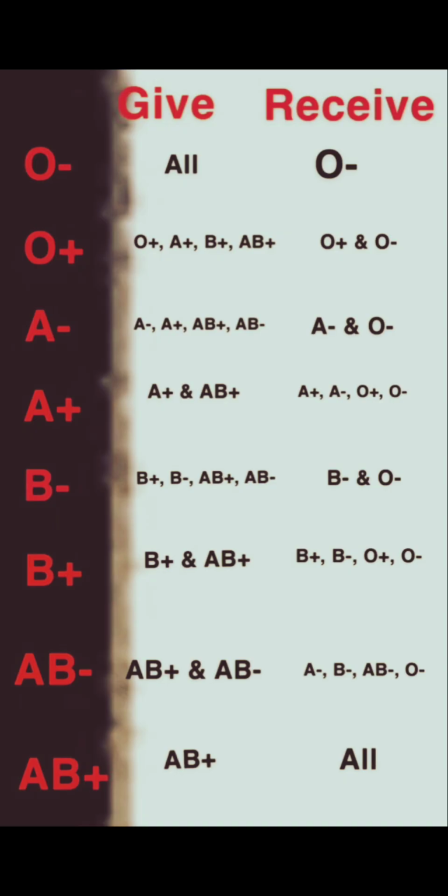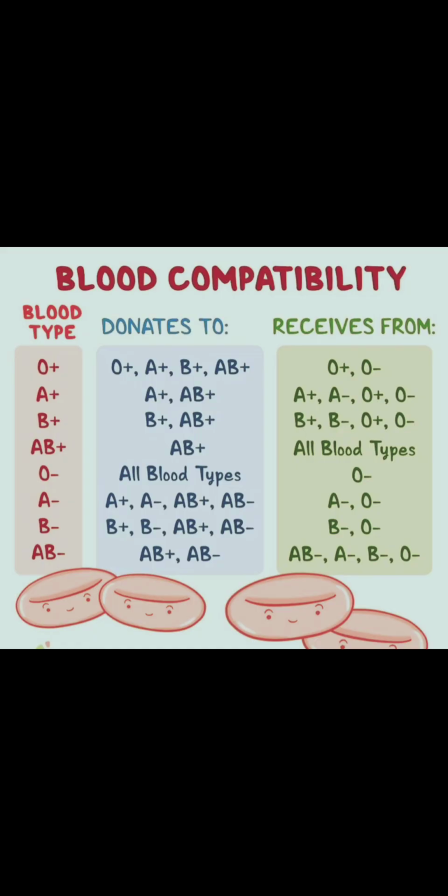Mismatching of Rh factors may also lead to clumping or destruction of RBCs in human beings. Therefore, during blood transfusion, Rh factor is also considered an important factor. A person with Rh antigen is said to be Rh positive. A person without Rh antigen is said to be Rh negative.